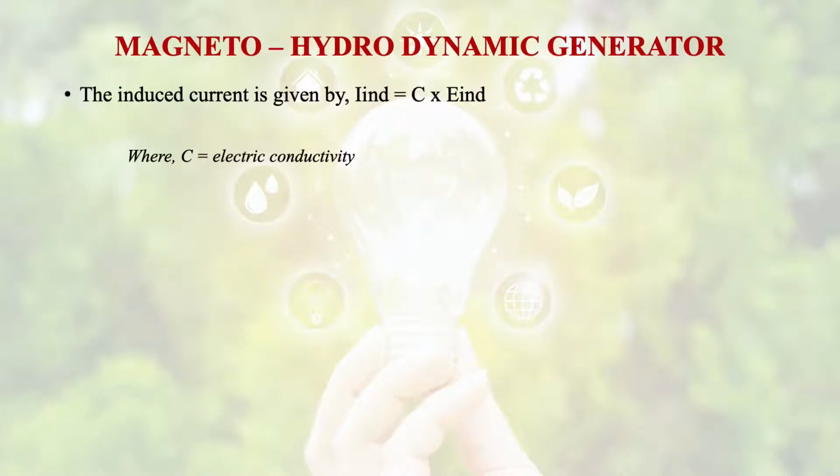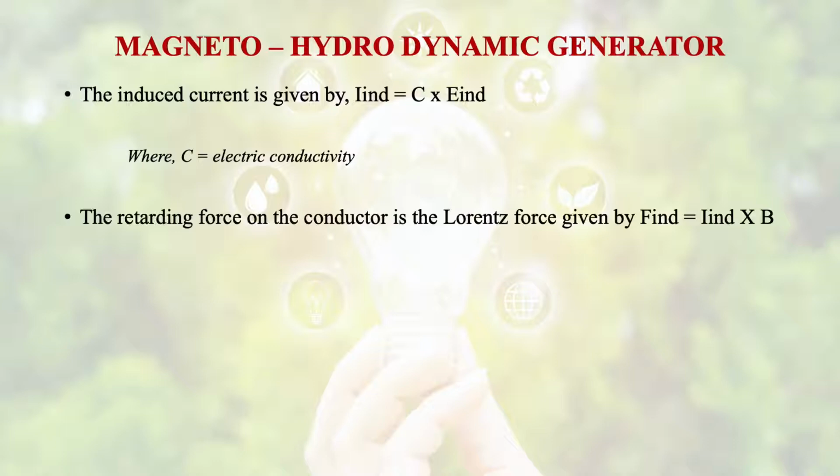And the induced current is given by I_ind = C × E_ind, where C is electric conductivity and E is electromotive force. The retarding force on the conductor is the Lorentz force and is generally given by Lorentz force = I_ind × B. So what is Lorentz force?